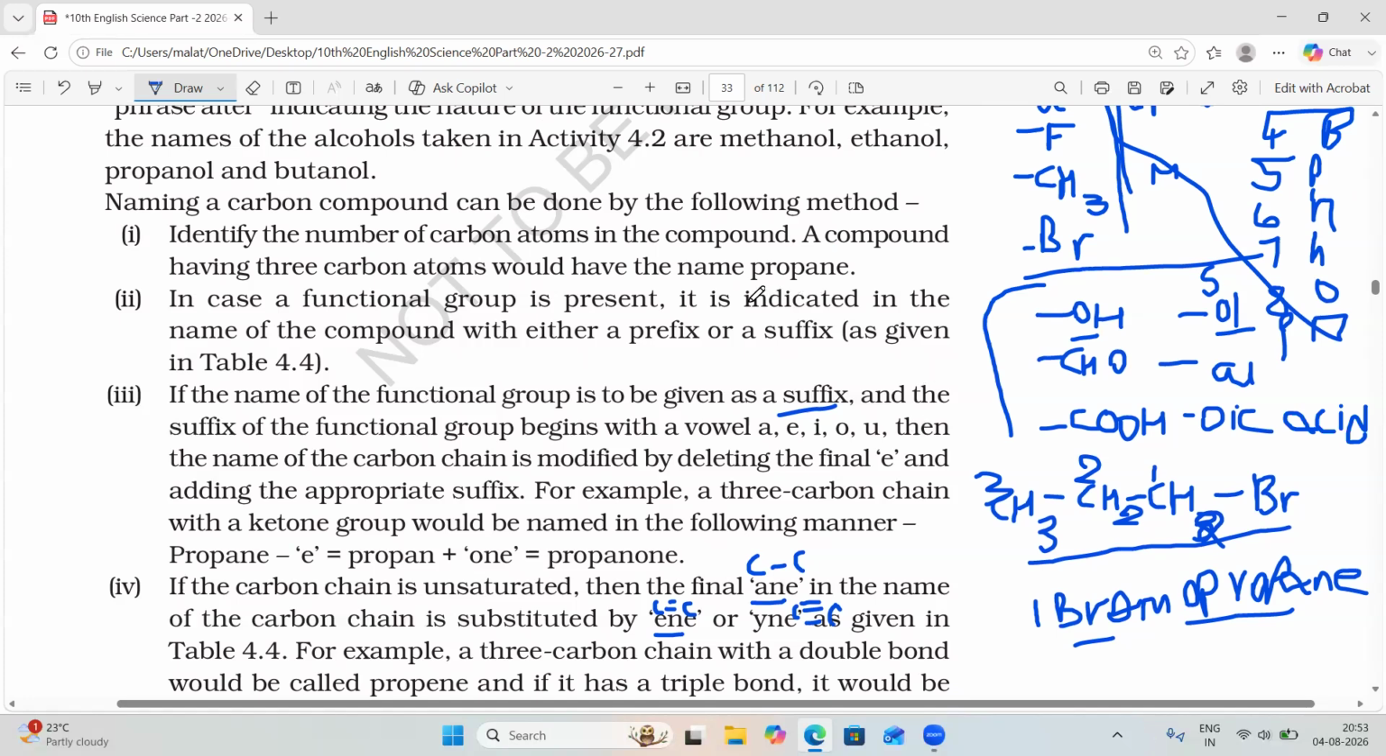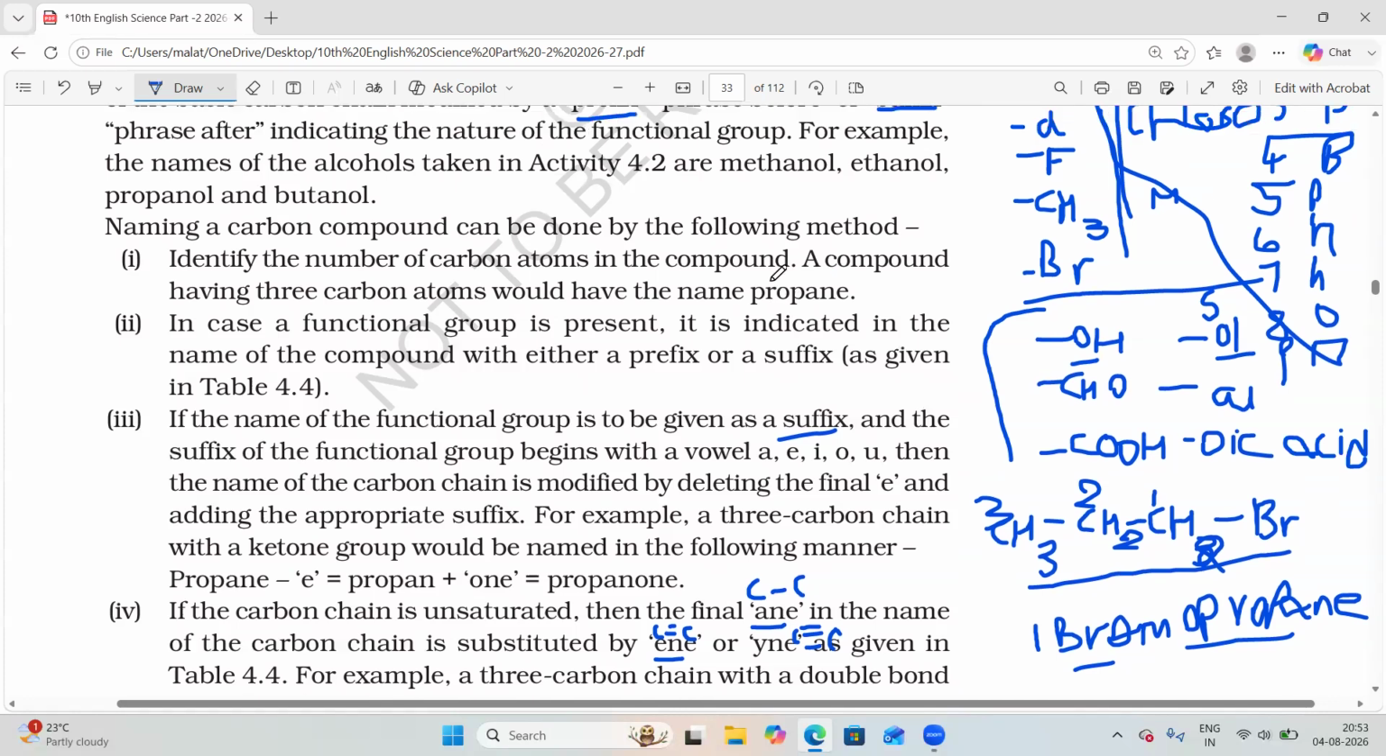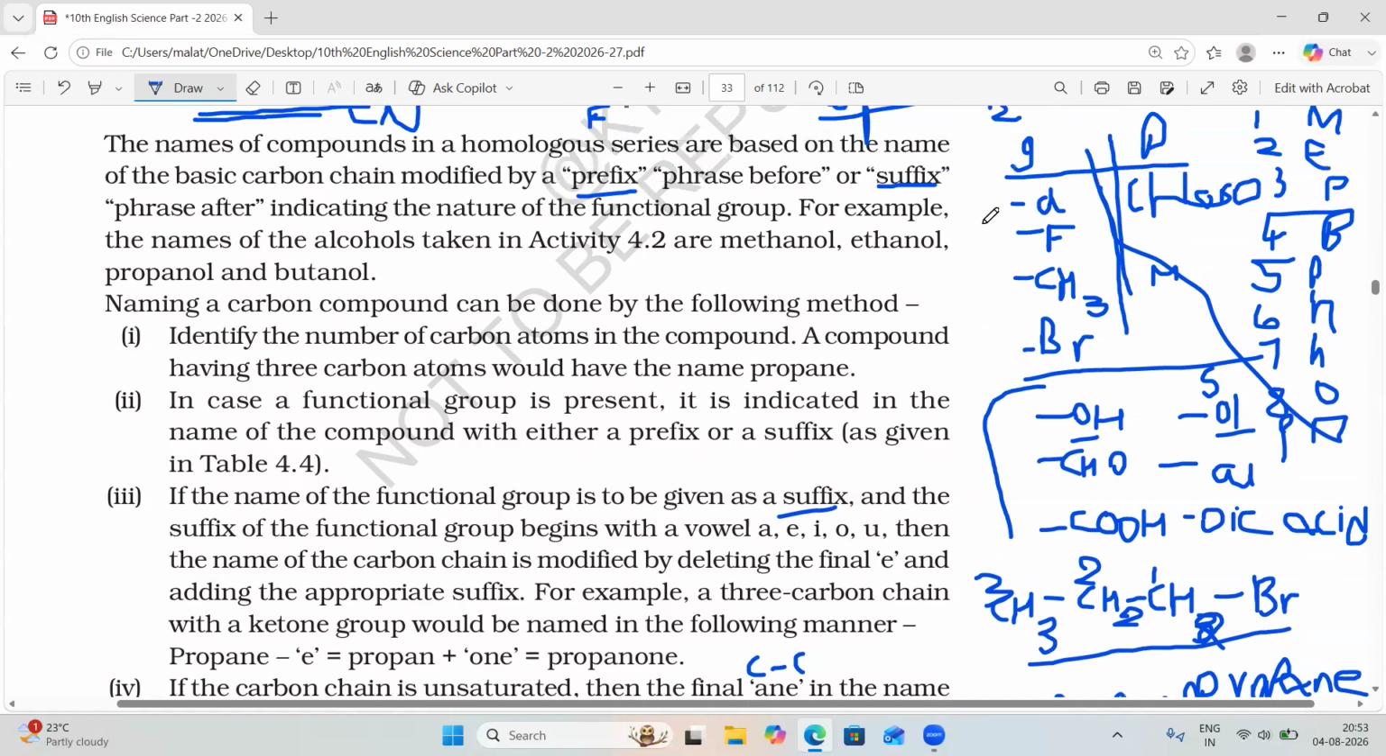So the first rule is what we said. To write the names, you should know there are 3 names: first name, middle name and last name. The first name is the prefix. Prefix means it contains functional groups like fluorine, chlorine, methyl and bromine groups. Then we write a suffix. That is the first name.